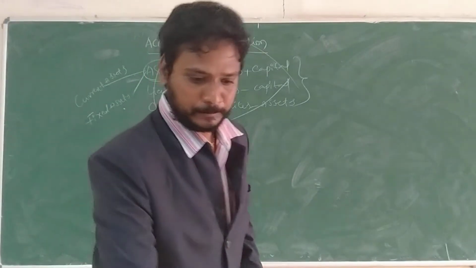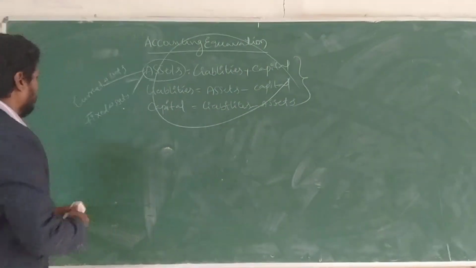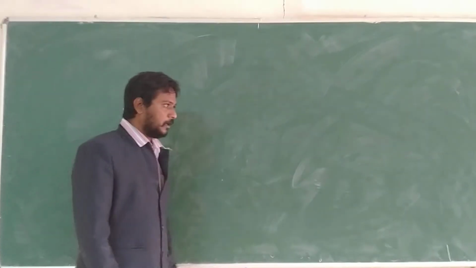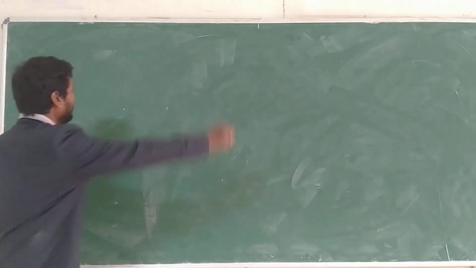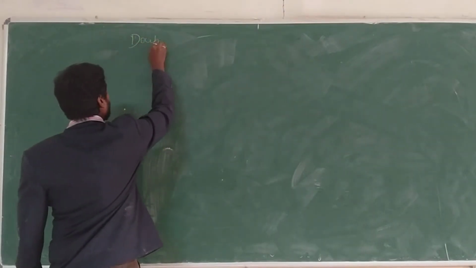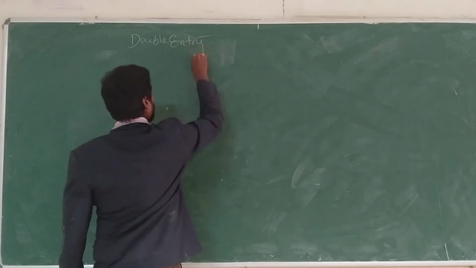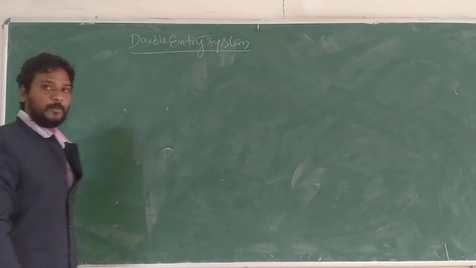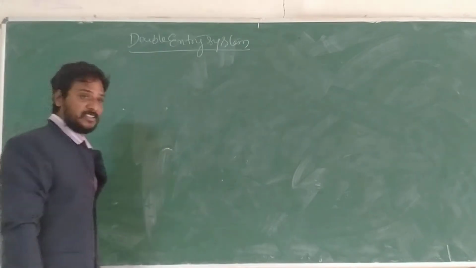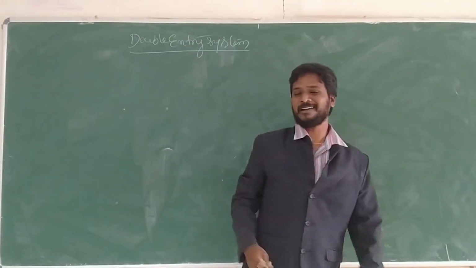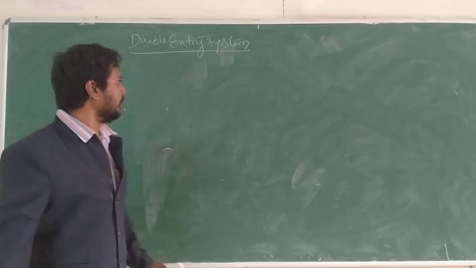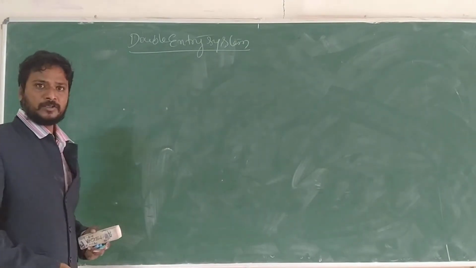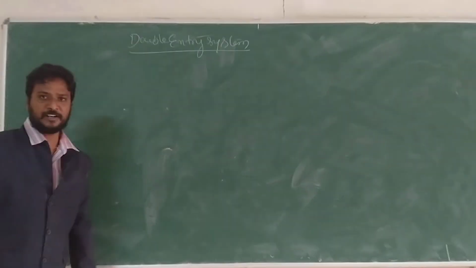Now the next topic is the double entry system. In the previous class we already discussed the accounting cycle, financial accounting, debit and credit and everything. So now the point is the double entry system. Where is it used, and why are we preparing a double entry system? What are the objectives involved in this double entry system?